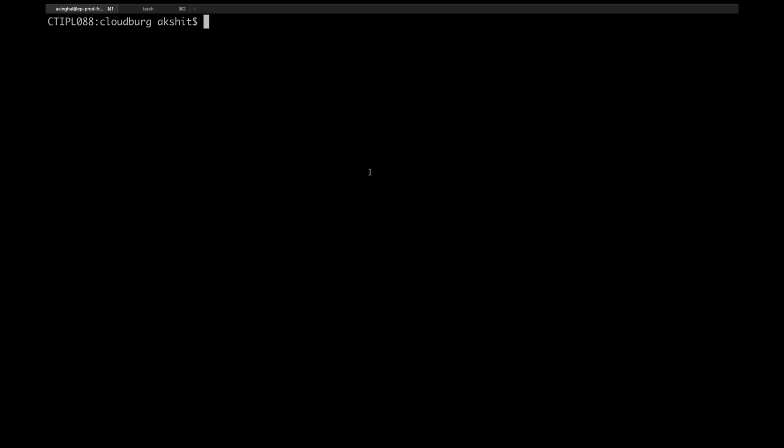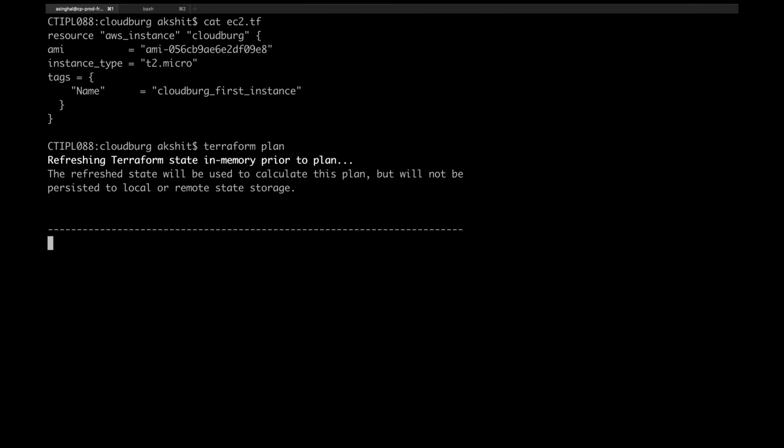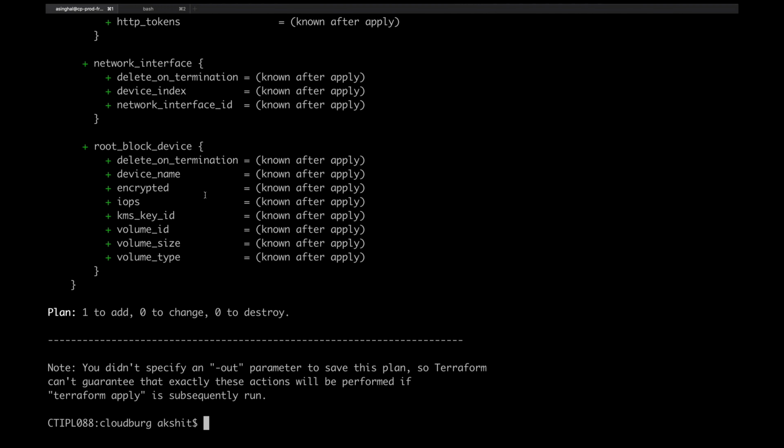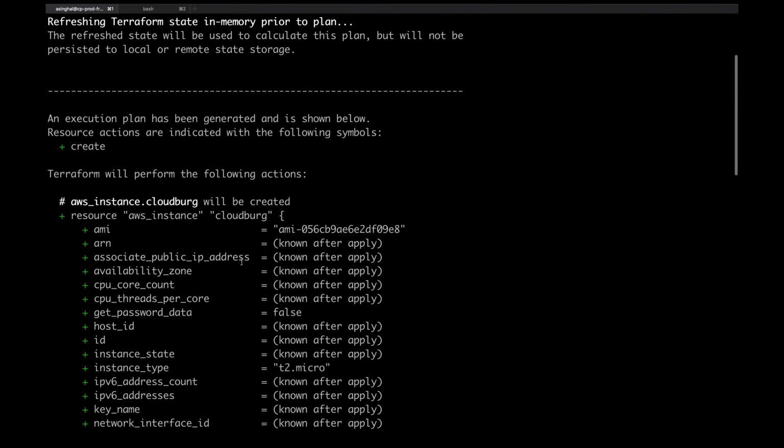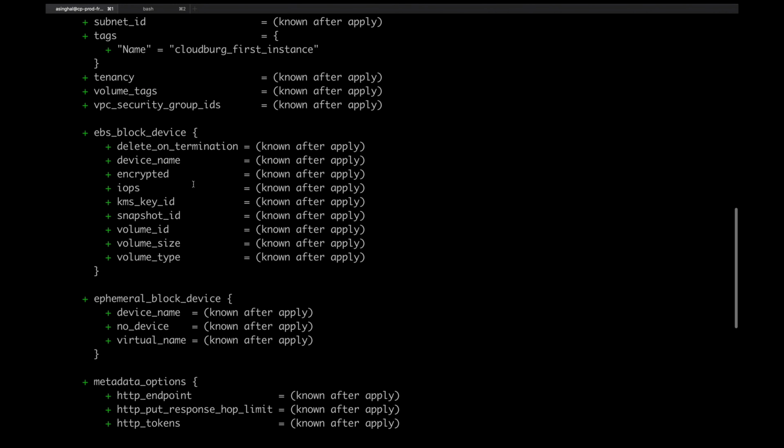That part I have already done. So I am going to write one EC2 configuration file. So this is a file you can see. So I am just going to run terraform plan. So terraform plan will refresh the state and will show us what all is going to happen when we run terraform apply. So 1 to add, 0 to change, 0 to destroy. So it will create one EC2 instance. With EC2 instance, it is also going to create one block device, default block device.